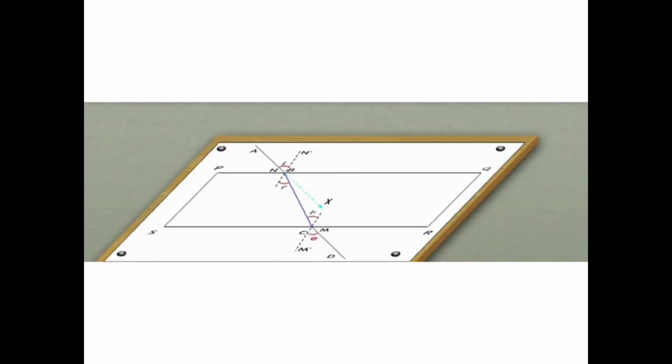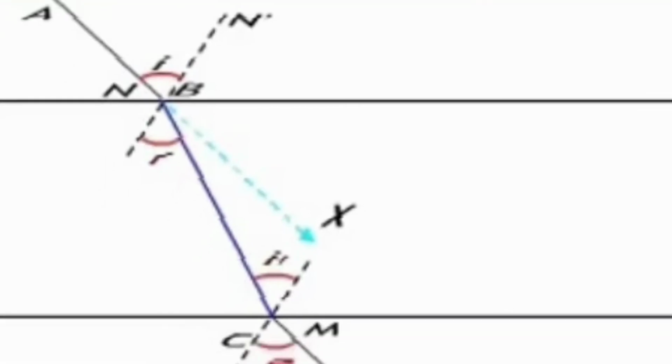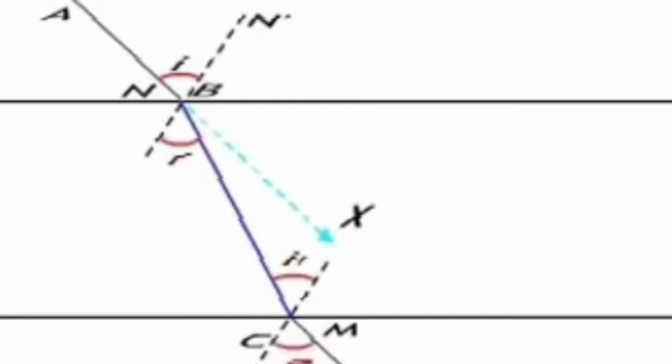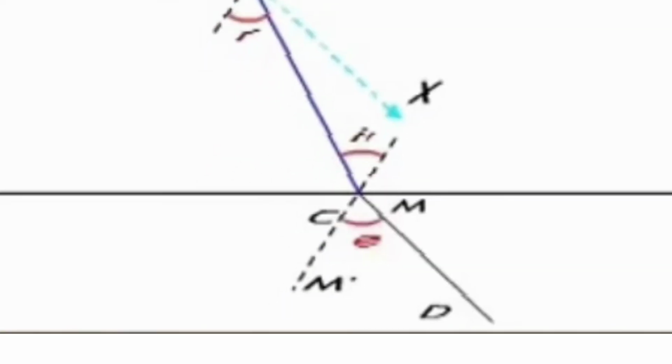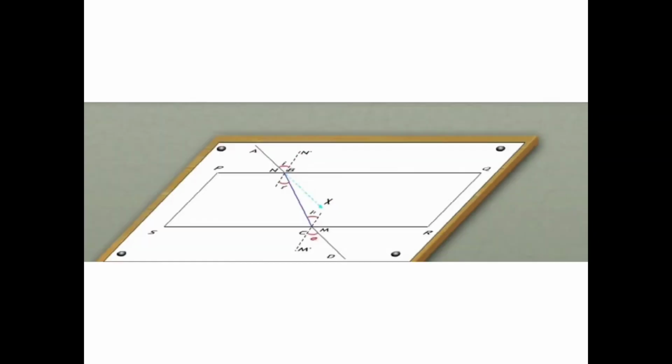See here, I is the angle of incidence, R is the angle of refraction. This is I1, which is the angle of incidence at the second surface, the RS surface. And this is the angle of emergence. All these notations are clear.